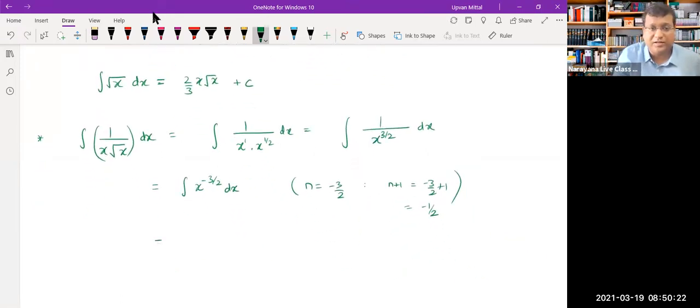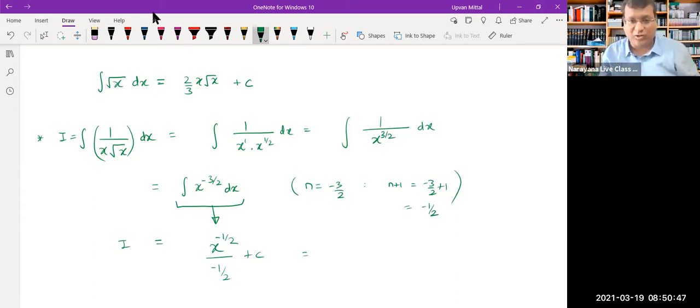you can easily see that this integral, call it I, will be equal to the integral of x raised to n, which is x raised to n plus 1 upon n plus 1 plus constant. This constant comes in free right now, so you just put the constant everywhere and don't think too much about it. So minus 2 x raised to minus half, and you can just keep on simplifying your calculations. So in the end, after a little bit of simplification, you can finally report the answer like this.